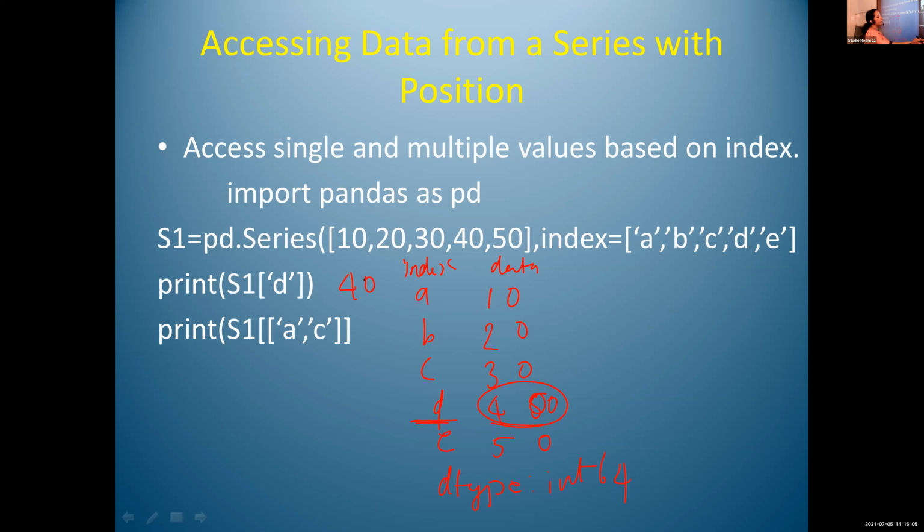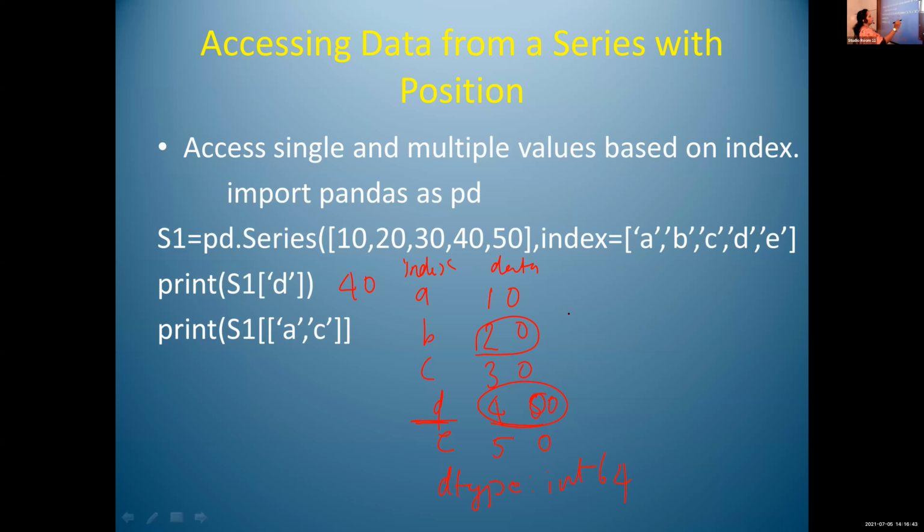Is it clear, Anthony? Muhammad Irfan, how can we access 20? Print s1 of B. Correct.